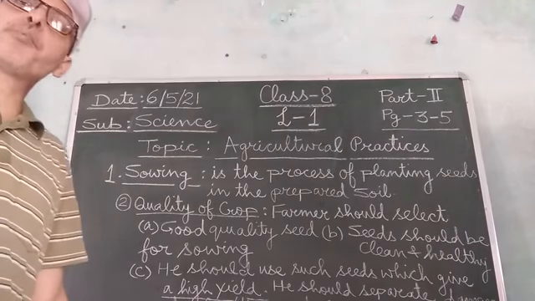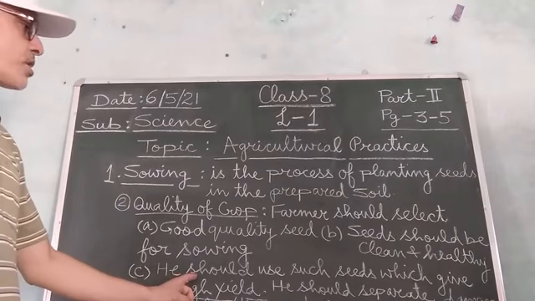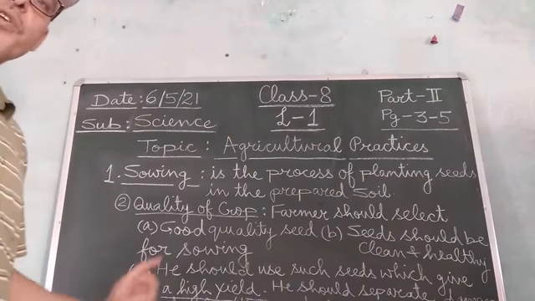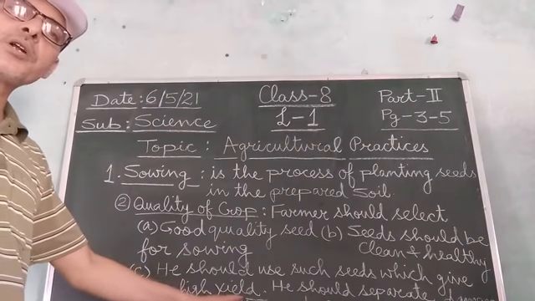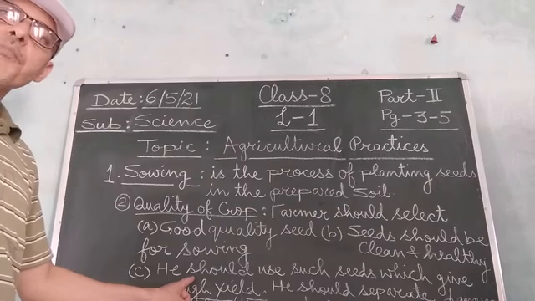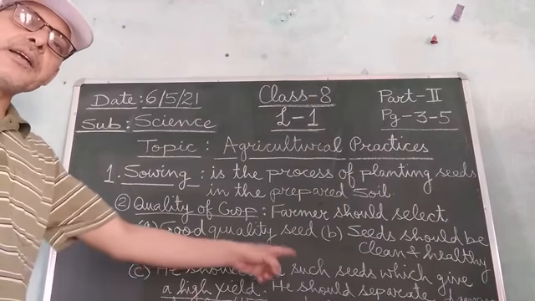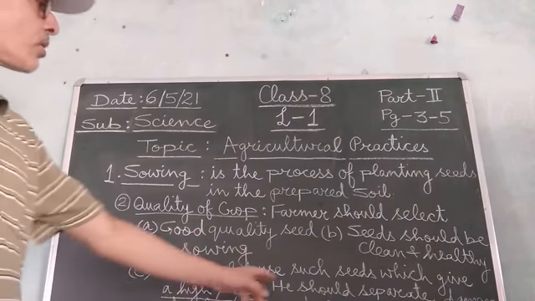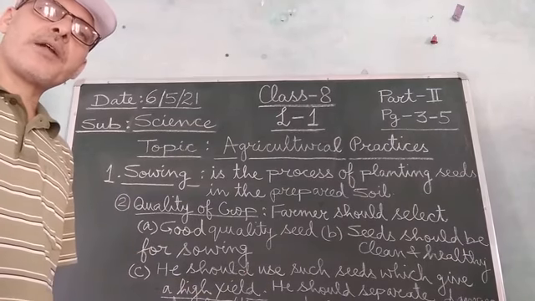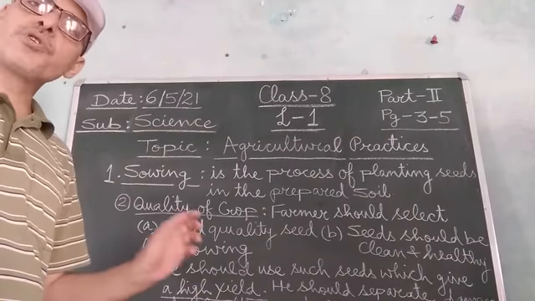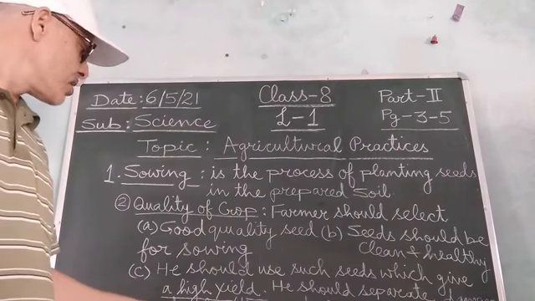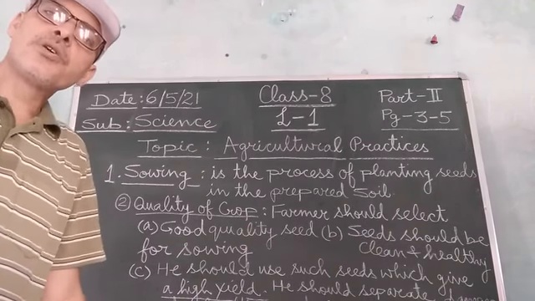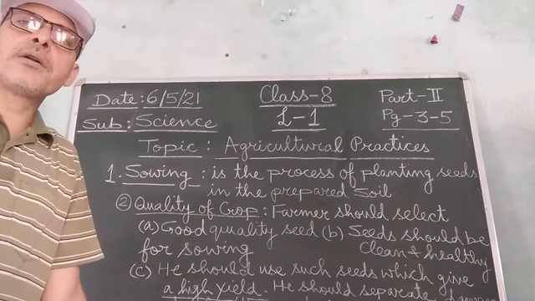Then the third important point which the farmer should keep in his mind before sowing the seed is that he should use seeds which give high yield, or you can say he should use high yielding seeds, which give a good yield of the crop. Fourth important thing that the farmer should keep in his mind is that he should separate the damaged and unhealthy seeds from the healthy ones before he sows the seeds into the main field.